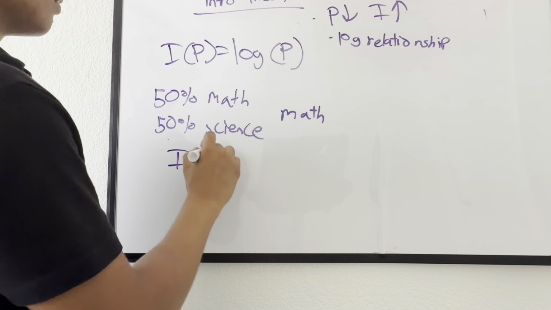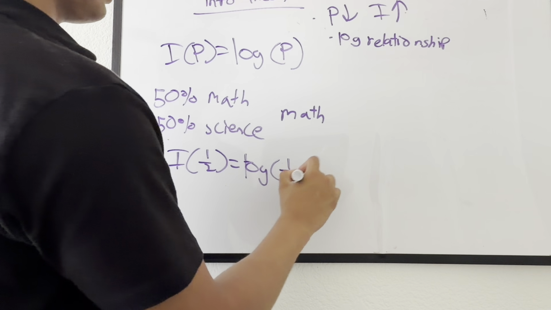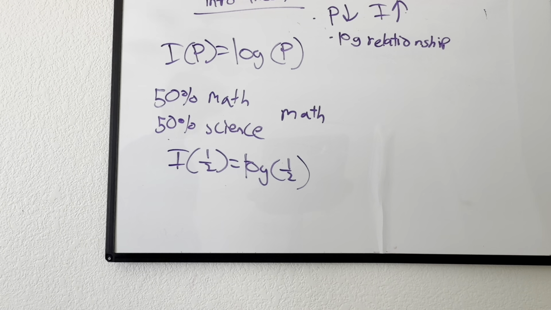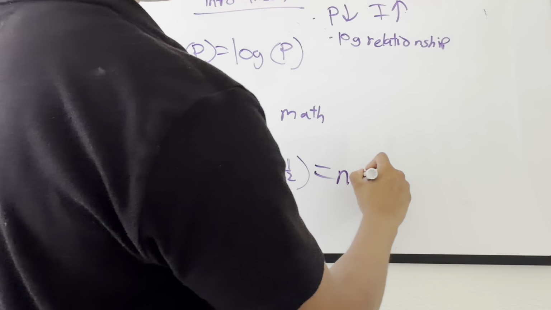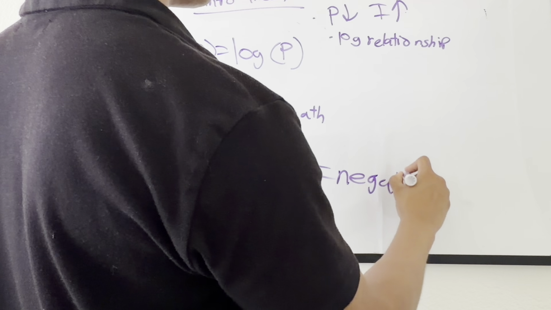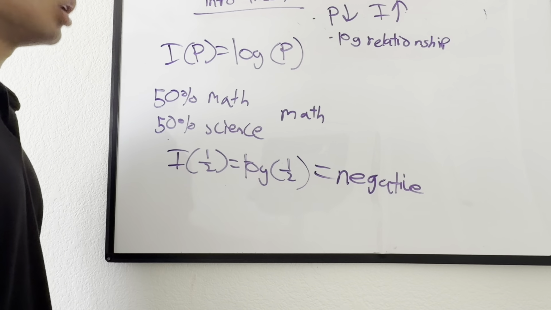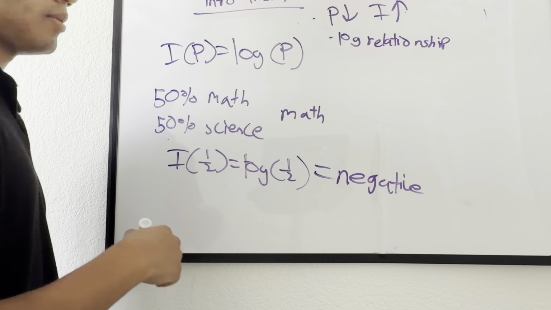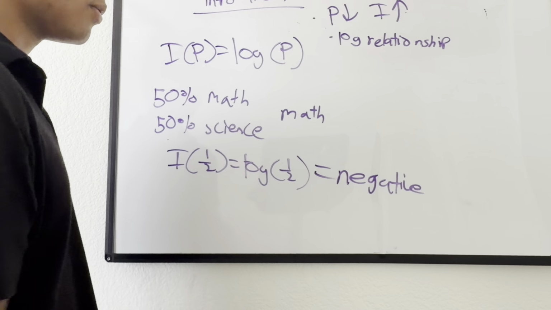So let's say I of 1/2 is equal to log of 1/2. Well, what we realize is that the log of 1/2 is a negative number. Let's just use a normal log, for example, with the log base 10 that we naturally have. 10 to the power of a negative number is what gets us 1/2.